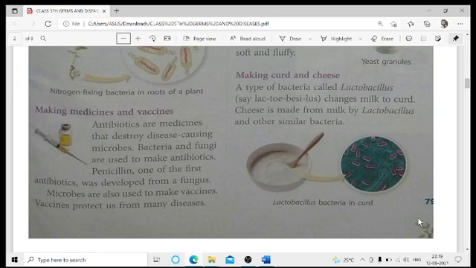You must have observed your mothers or parents, whenever they have to prepare the curd, what they used to do. They used to take a very small spoon or half a spoon of the curd, and put it into the milk and mix it. What happens in the morning? They used to keep it overnight, and in the morning they would find that the entire milk gets converted into curd which you consume.